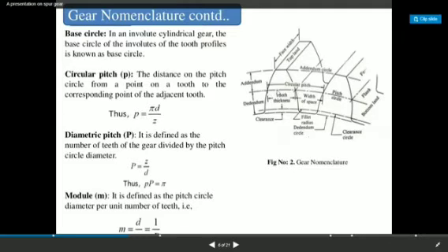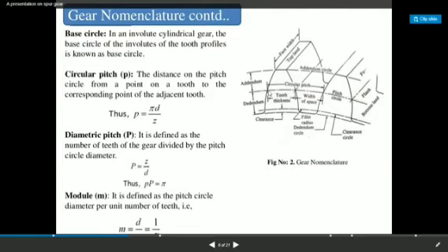I have to measure the peripheral distance between them, because this is a circular element, a circle. So the circular distance, or peripheral distance, between these two adjacent points is called the circular pitch.